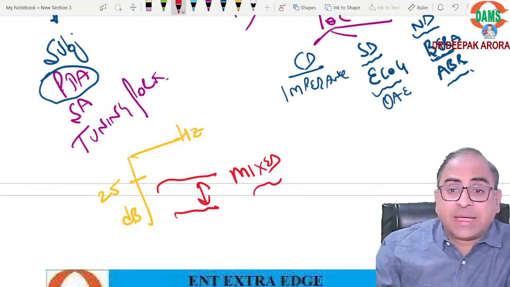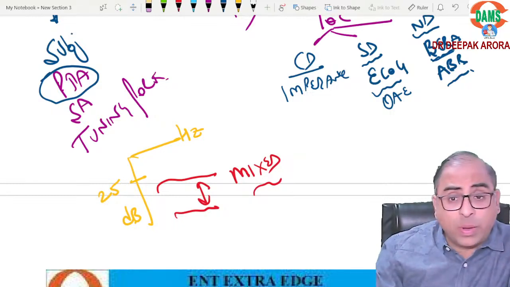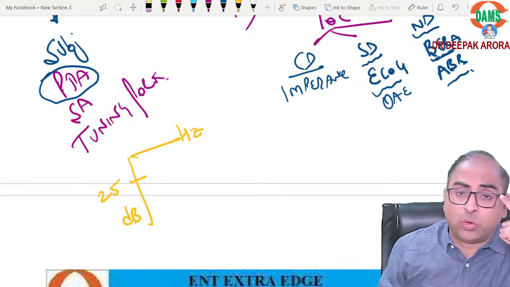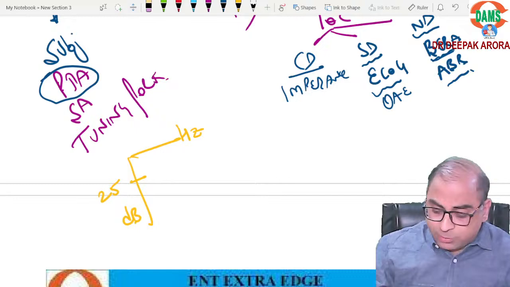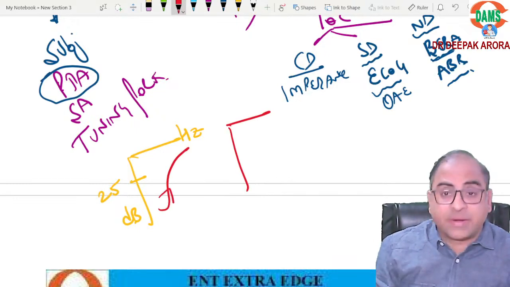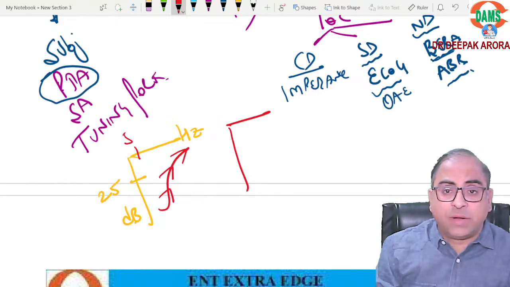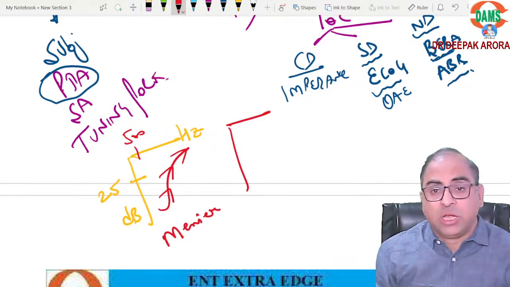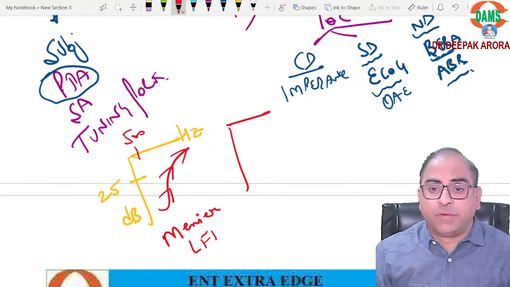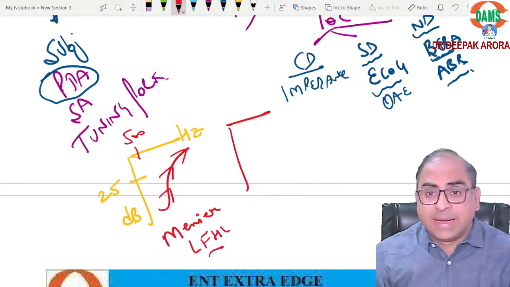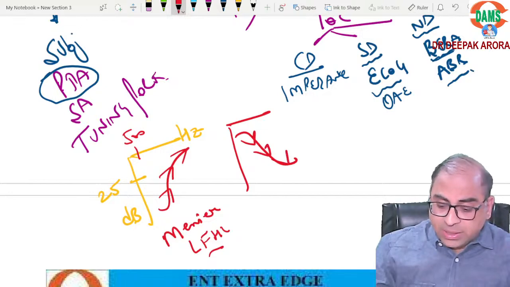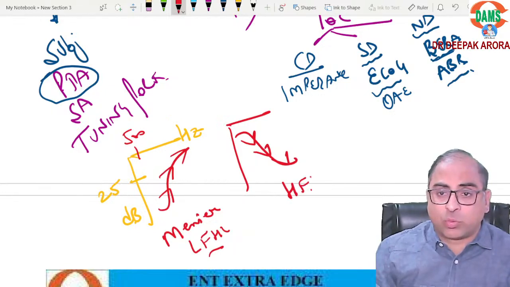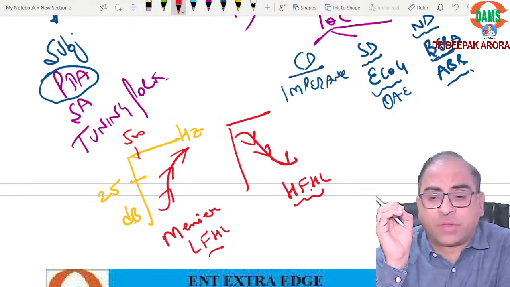Like in the last examination, your examiner gave you 2 MCQs from pure tone audiometry. They asked you Carhart notch, that is otosclerosis. One is low frequency hearing loss. They asked for Meniere's. So let us remember 2 graphs. If the examiner gives you a rising curve, low frequencies are involved, 500 hertz is involved, it is Meniere's graph. Remember this, low frequency hearing loss. And if the graph is sloping down, this is known as presbycusis, high frequency hearing loss.